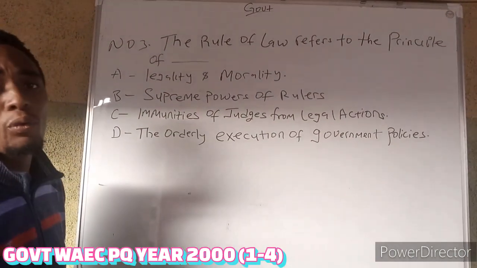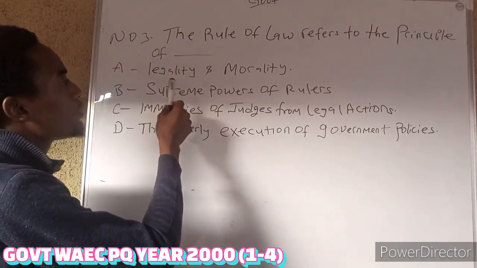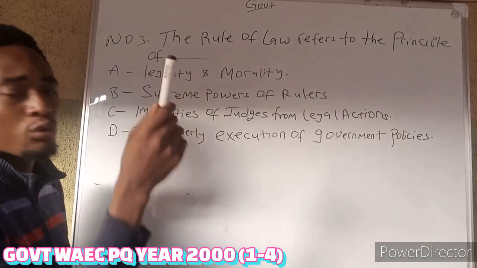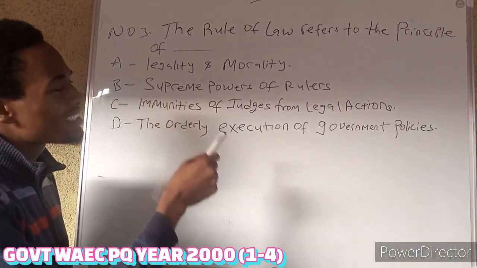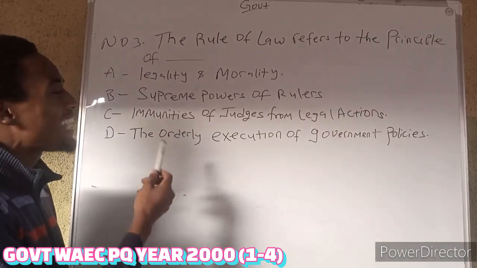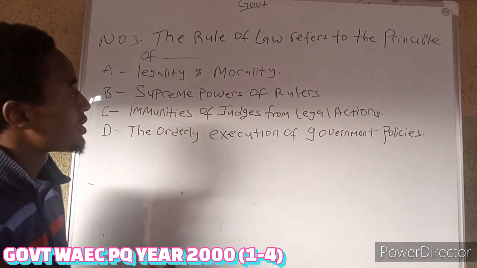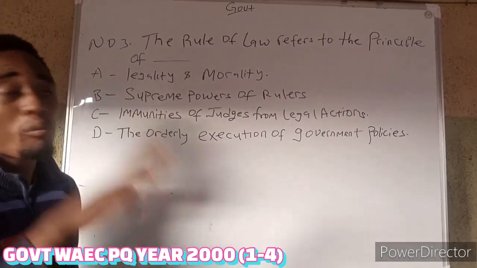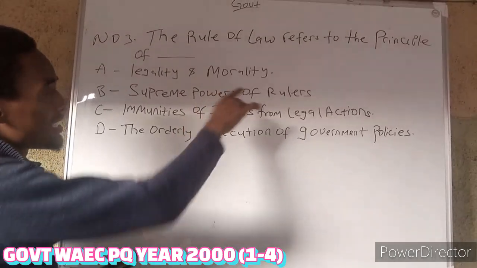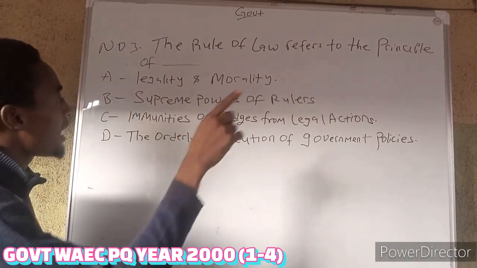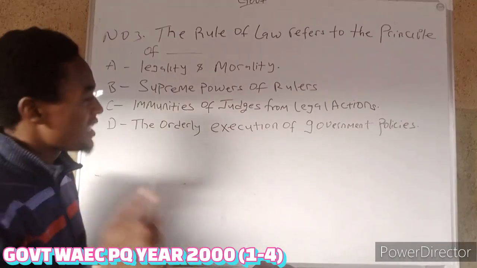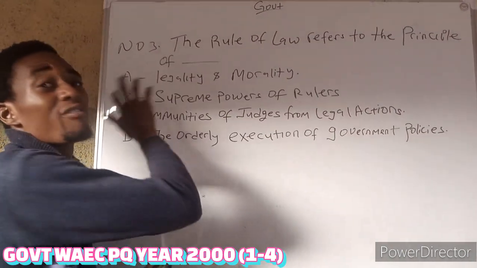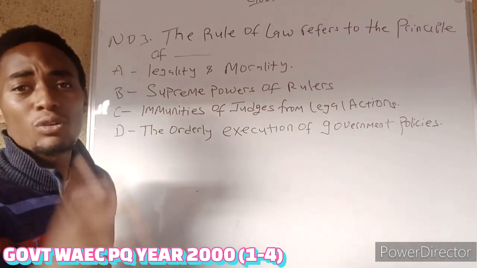So under here we look at the following options. We have legality and morality. We have supreme powers of rulers. We have immunities of judges from legal actions. We have the orderly execution of government policies. The answer here is A, legality and morality, because this is the summary of the rule of law. Rule of law is not restricted to the powers of rulers. It's not restricted to the immunity of judges. It's not restricted to the execution of government policies alone. It covers all the aspects of legality, all the aspects of morality. That is what the rule of law is.